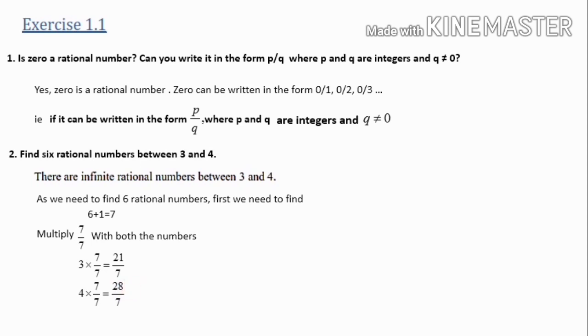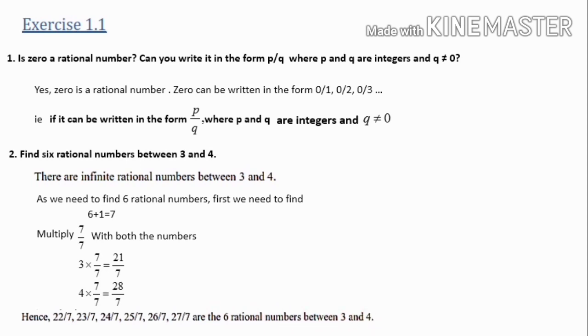So the 6 rational numbers between 3 and 4 means new numbers between 21 by 7 and 28 by 7. We have to write 6 numbers. They are 22 by 7, 23 by 7, 24 by 7, 25 by 7, 26 by 7 and 27 by 7. Means we have made it 21 by 7 first, then from 22 onwards we have to write 22 by 7, then 23, 24, 25, 26 and 27 by 7. These are the 6 rational numbers between 3 and 4.